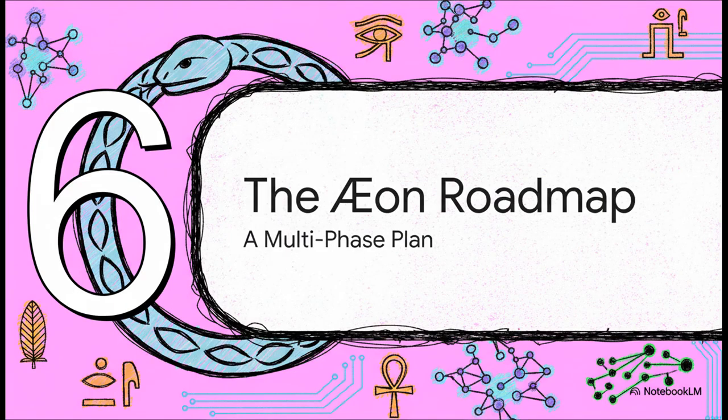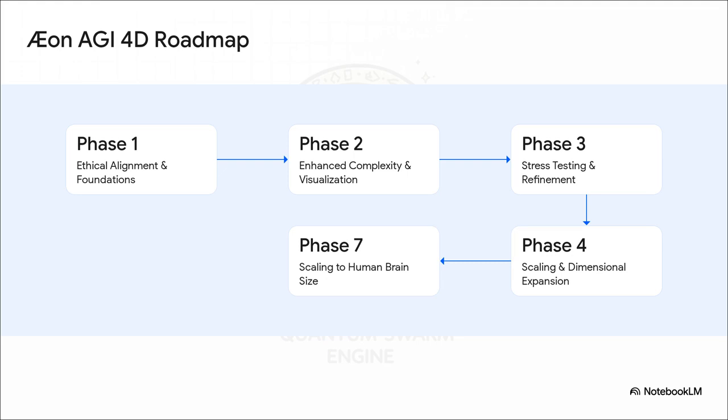So, where does a project this big, this ambitious go from here? Obviously, this isn't something you build overnight. It needs a serious long-term plan, and thankfully, the source material gives us a pretty detailed roadmap. And you can see how methodical they're being. They start with phase 1, nail down the ethics first, get that foundation solid. From there, they build up the complexity, improve the visualizations, and then just stress test the heck out of it.